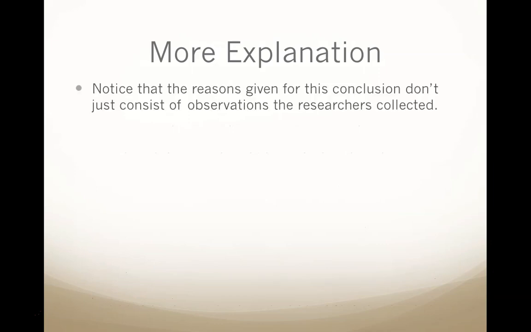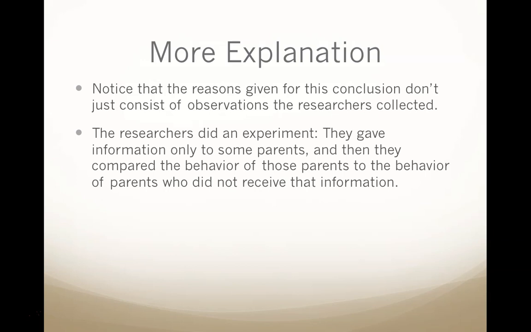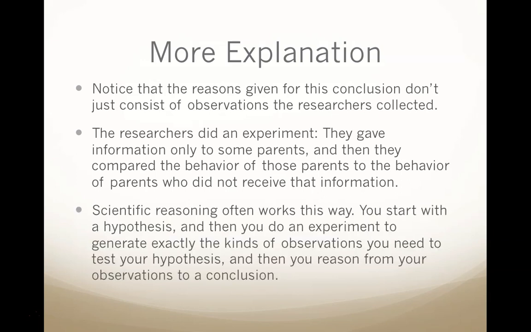Here's a little more explanation. Notice that the reasons given for this conclusion don't just consist of observations the researchers collected. The researchers didn't just observe. They experimented. They gave information only to some parents, and then they compared the behavior of those parents to the behavior of parents who didn't receive that information. Scientific reasoning often works this way. You start with a hypothesis, and then you do an experiment to generate exactly the kinds of observations you need to test the hypothesis. And then you reason from your observations to a conclusion.